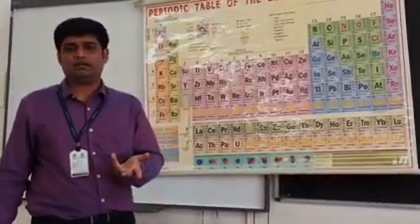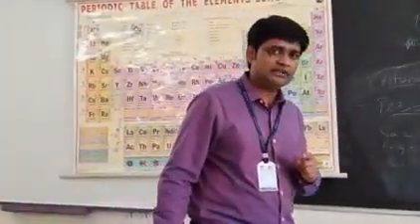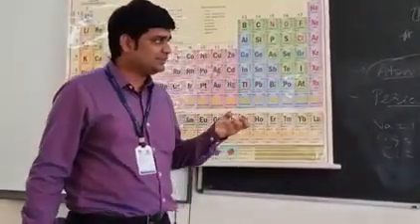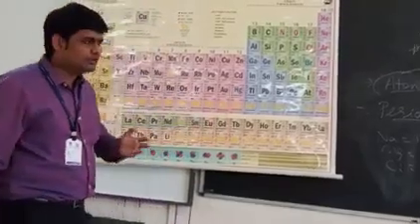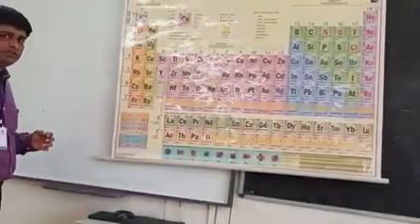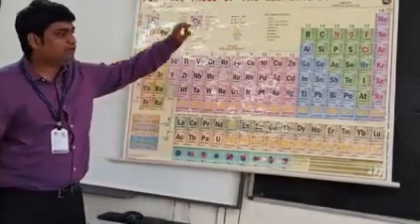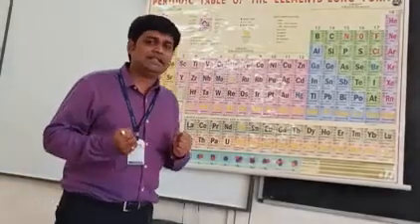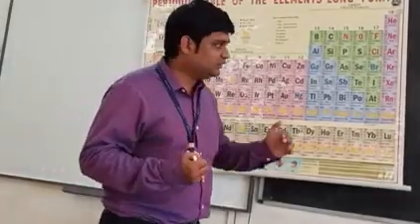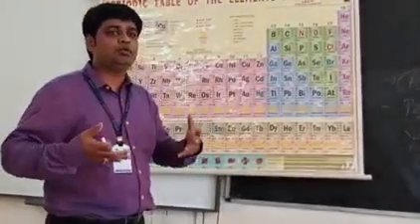No. Then what is that? What is present inside the nucleus? Correct. Protons. Protons are positively charged, electrons are negatively charged. So protons will pull the electrons towards itself, and that pull is nothing but nuclear pull. So what happens with the nuclear pull? When you go from left to right of the periodic table, protons are added. This number of protons pulls the electrons towards itself with strong power. So as protons are added, the pull becomes more and more.